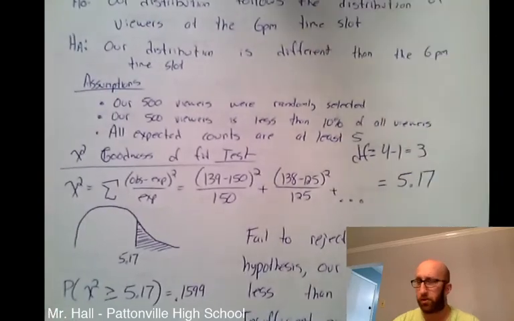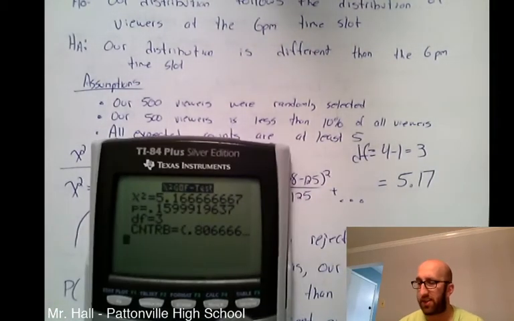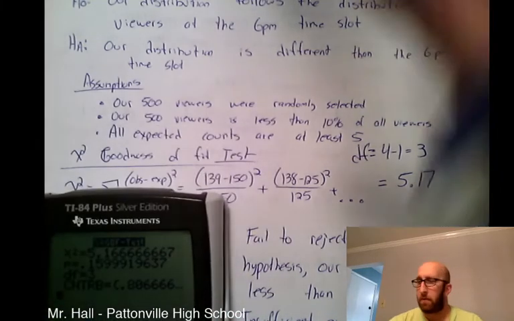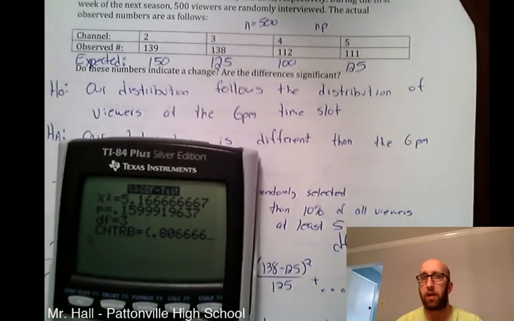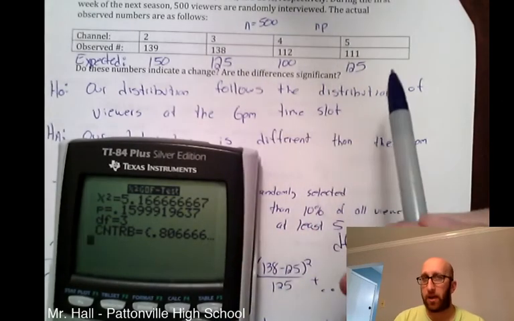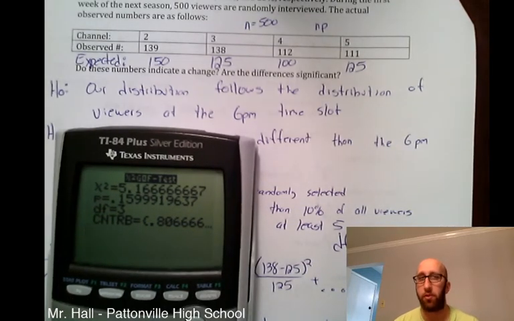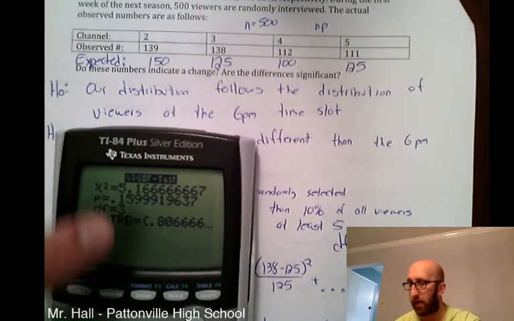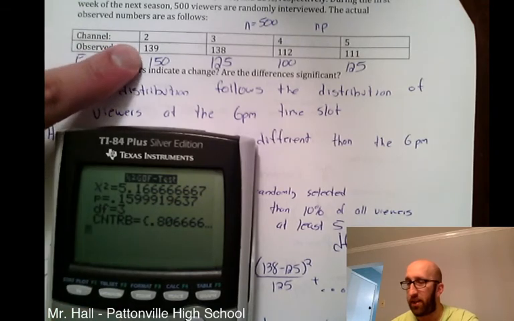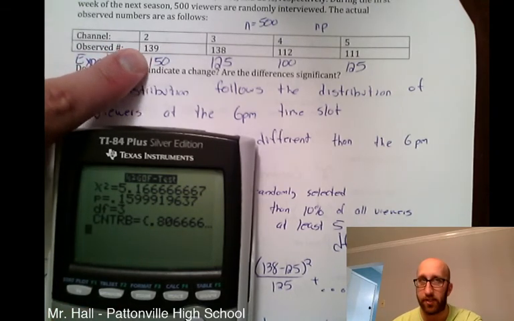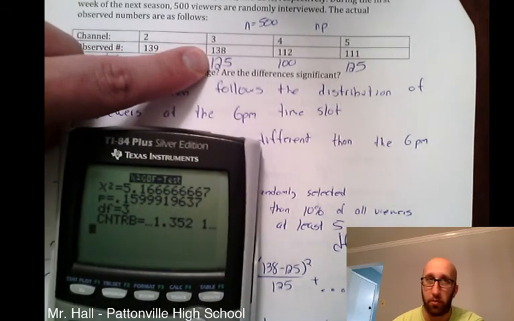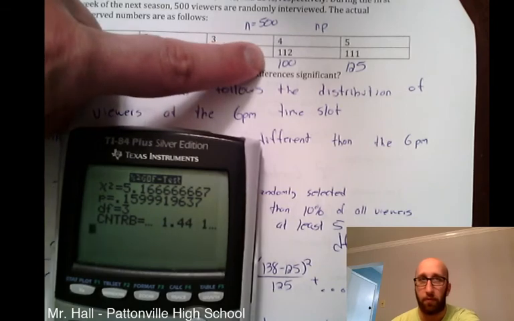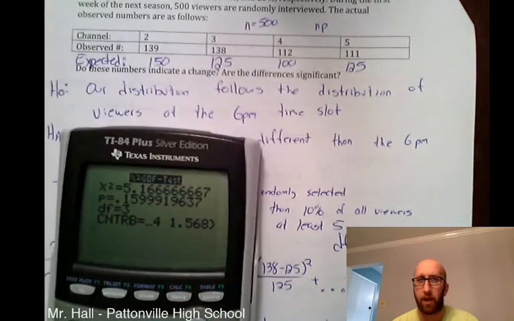One last thing I want to show you is there was this thing in the calculator that says CNTRB. That is contributions. So how you could follow up here is, if say we did find a difference, the calculator can help you figure out which channel or which category contributed the most to this difference. If you hit an arrow to the right, you're going to see 0.8066. That's how much contribution to the chi-squared test statistic this 2 had. Then we have a 1.35, so this contributed 1.35, then 1.44, then 1.568.